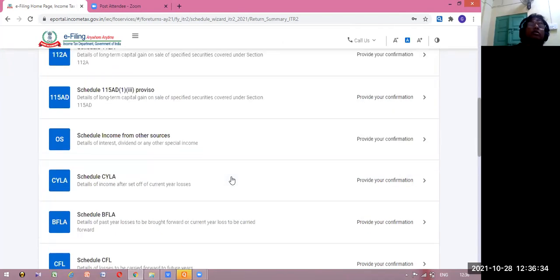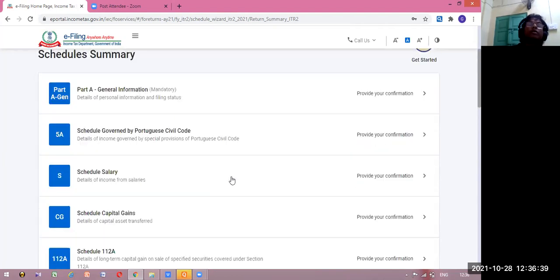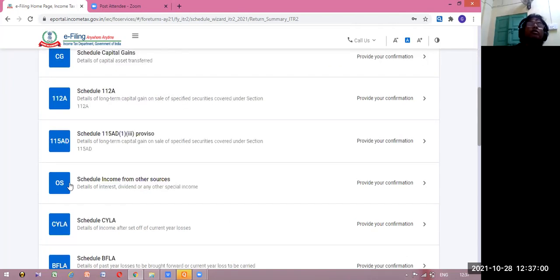So what are the things available? You can check these things. Some pre-filled data are there, and the schedules you have to fill up. General information part A, then schedule governed by Portuguese civil code. So you can find what details they want. If you are applicable to that, you can check it. Schedule of salary, you have to give. Schedule of capital gains will be coming here. Capital gains, whatever is there, you have to put here. Then schedule 112A, schedule 115AD, schedule of income from other sources, you have to give it. All the schedules you have to fill up.